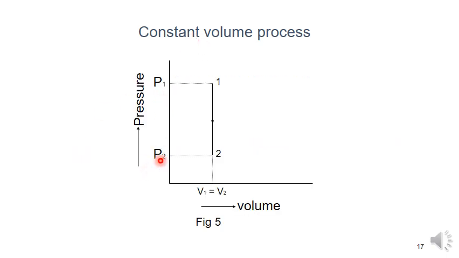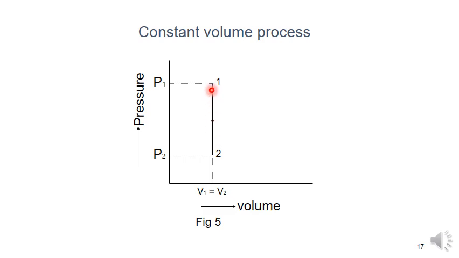In the previous graph, if you are giving heat, the pressure is increasing from P1 to P2. So previously we put P1 here, P2 here. Now in this case we are removing heat from the system. Removing the heat means the pressure is continuously decreasing, and temperature is decreasing, but the volume remains constant. So here, see the graph. From P1 to P2, the pressure comes down, so the arrow is also different.